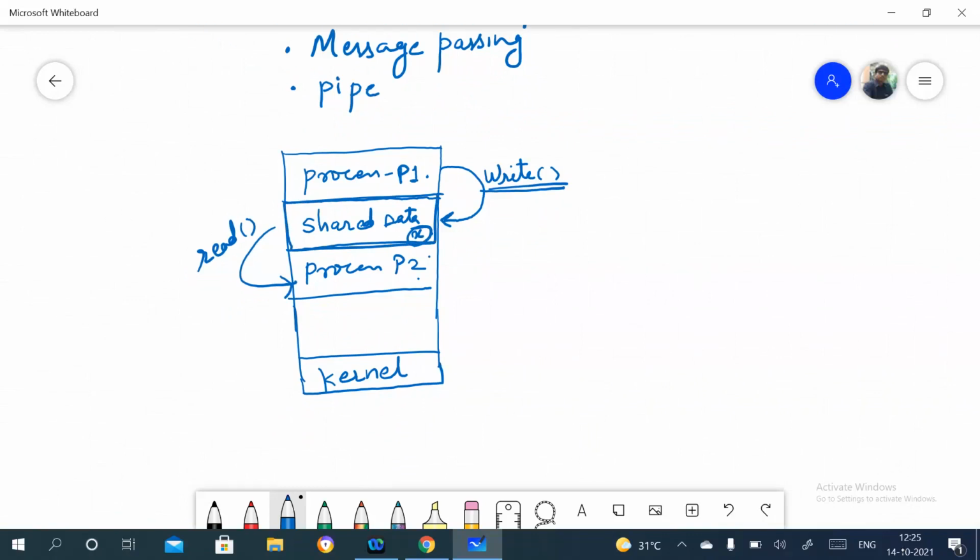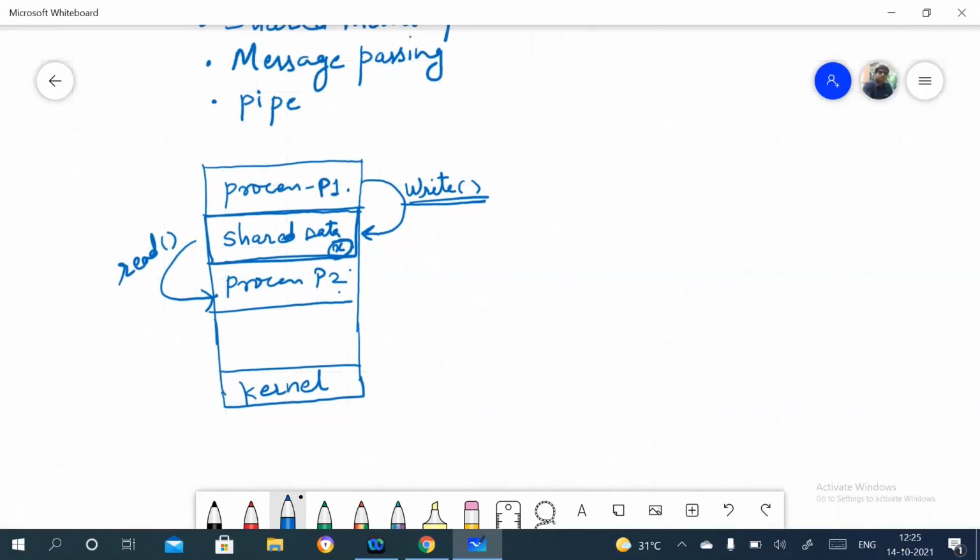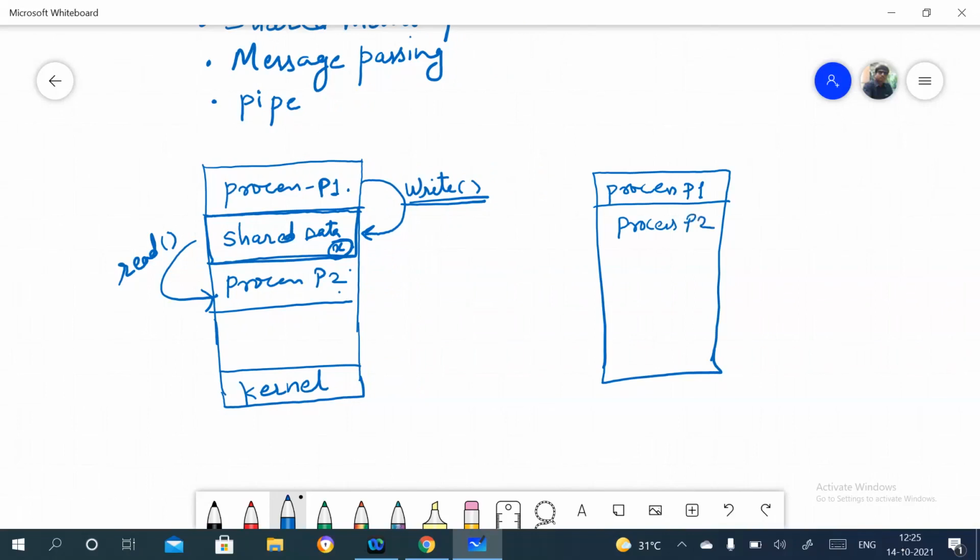And if you consider message passing, the scenario would be process P1 and process P2. This is the message passing concept. The shared memory is not there, and this is the kernel. How can these two processes P1 and P2 communicate with each other?